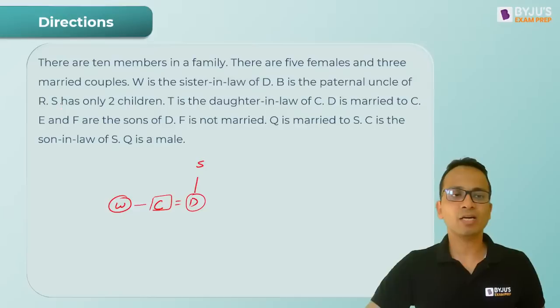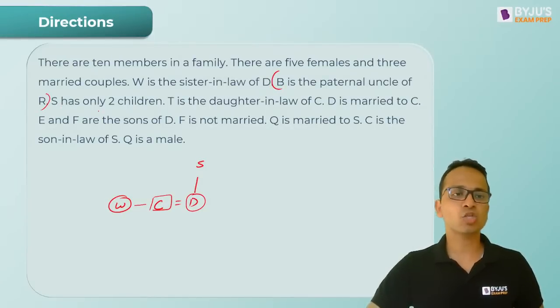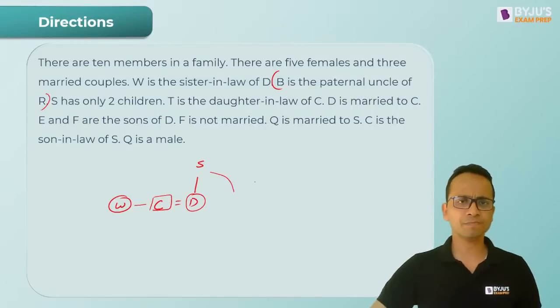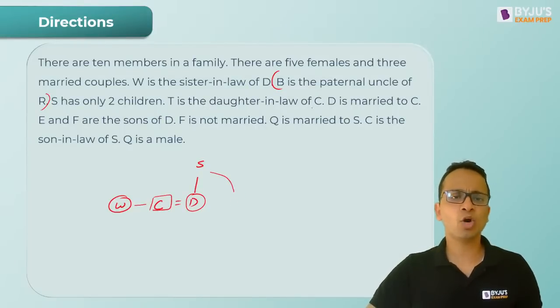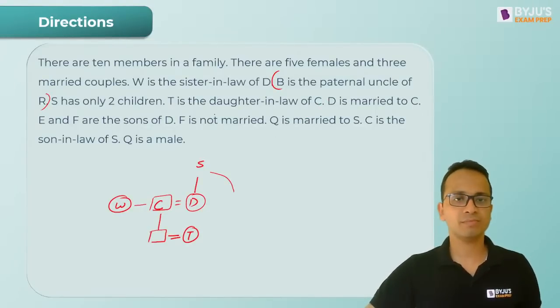B is the parental uncle of R. So B और R दोनों के बारे में अभी नहीं पता, छोड़ देते हैं. S has only 2 children. So S का one child तो D हो गया है. Another child will be someone, male या female, we'll see later on. T is the daughter-in-law of C. So C की daughter-in-law, that means C के son की wife will be T. Okay? So दो couples बन चुके हैं यहाँ पे. I need one more couple. Okay? D is married to C. ये already given है, लिख चुके हैं हम.